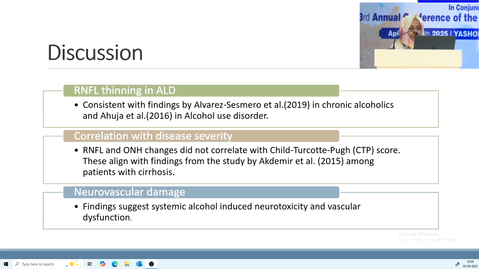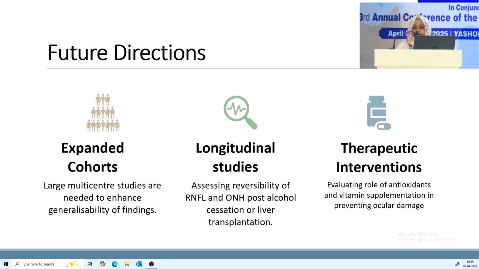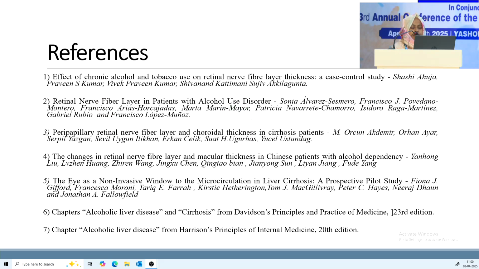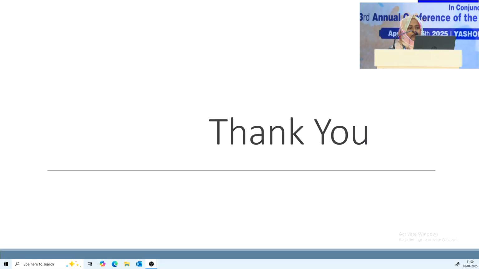Future direction: expanded cohort involving large multi-center studies are needed to enhance the generalizability of the findings, and longitudinal studies are needed to assess the reversibility of RNFL and optic nerve head changes post-alcohol cessation or liver transplantation. We can also assess the role of therapeutic interventions like antioxidants and vitamin supplementation in preventing ocular damage. These are my references. Thank you.